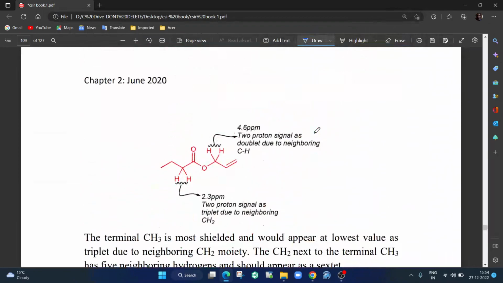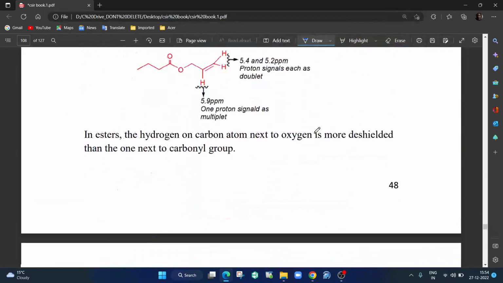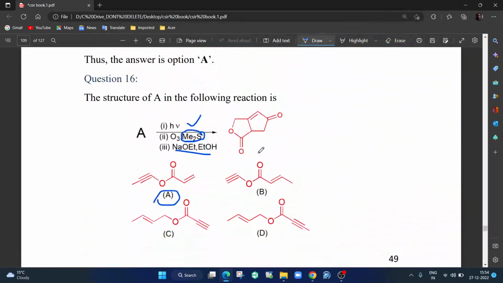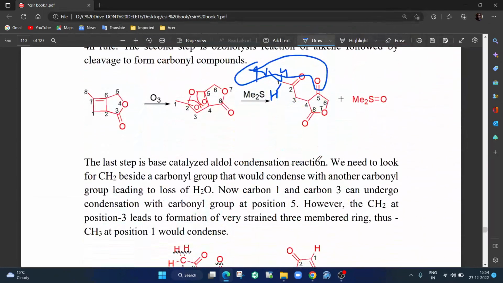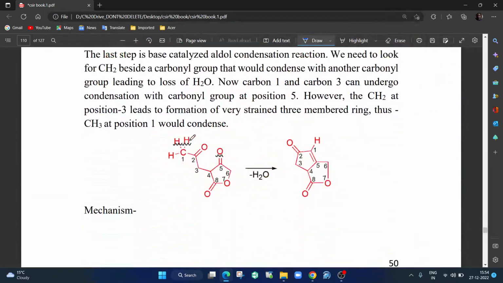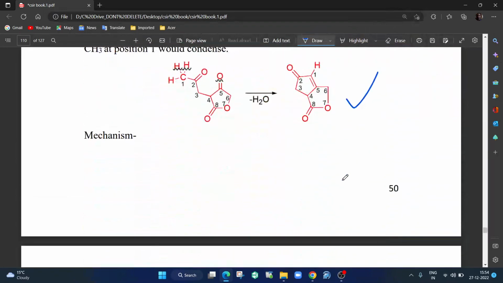You can look here, your structure is, oh sorry, this is what is your structure. You get double bond here. So I must have done the mechanism also. Let us look here. So this H2O is lost and you get this structure. This is what is given in the question very clearly. Answer is option number A.